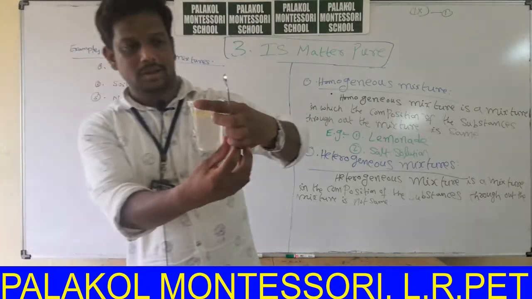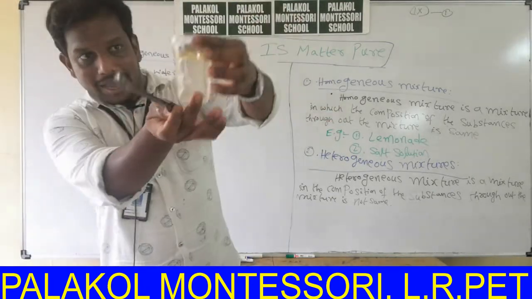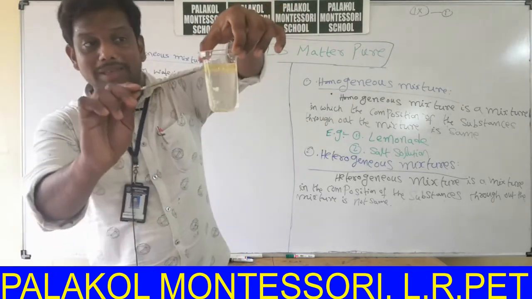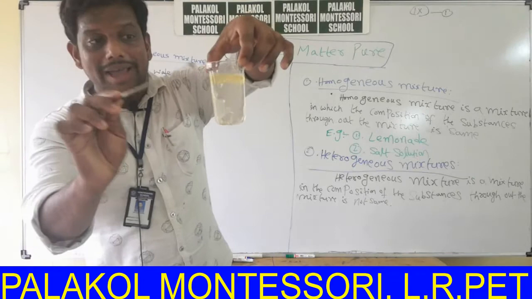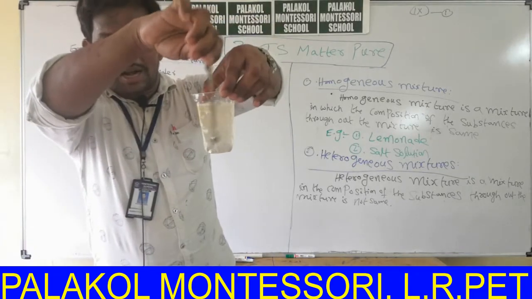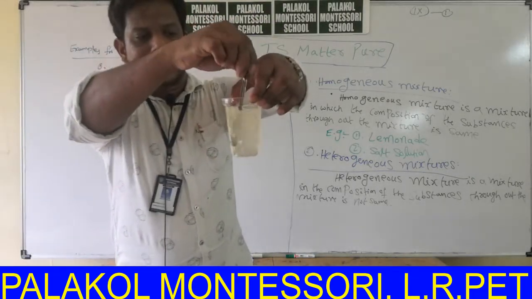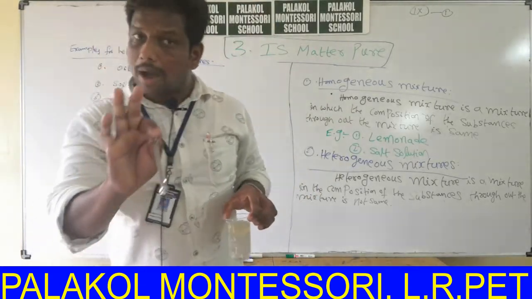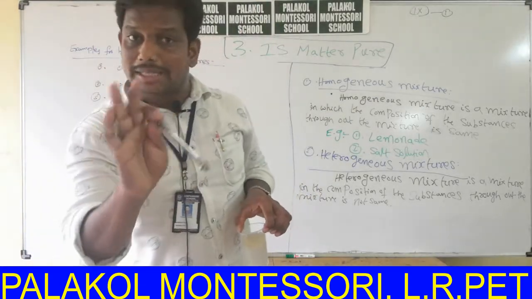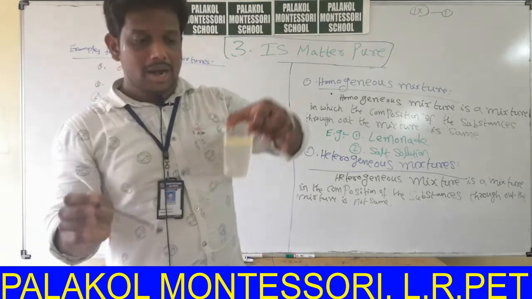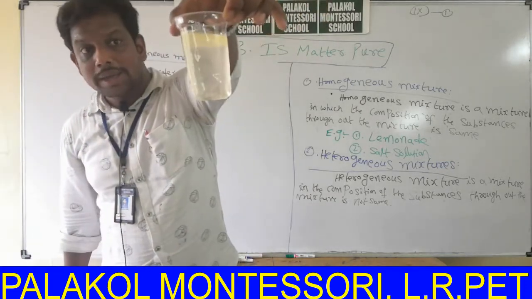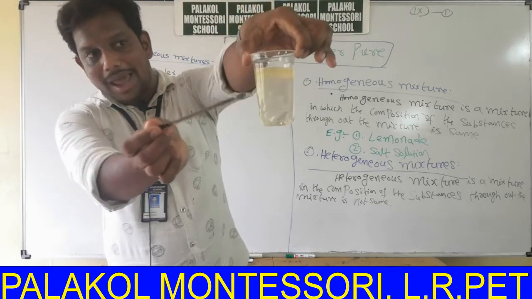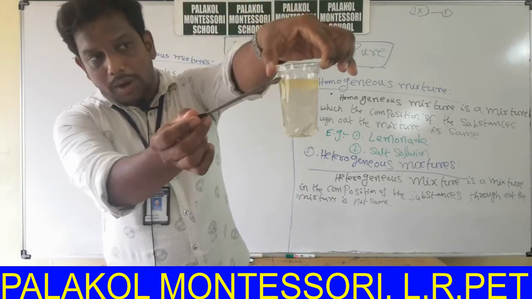Finally observe some layer is formed on the surface of water. This is oil layer. It does not dissolve in water, on stirring also. Why? Because these two are different type of solvents. One cannot dissolve the other. Their natures are different. Here two layers are separated. This is coconut oil layer, this is water layer.